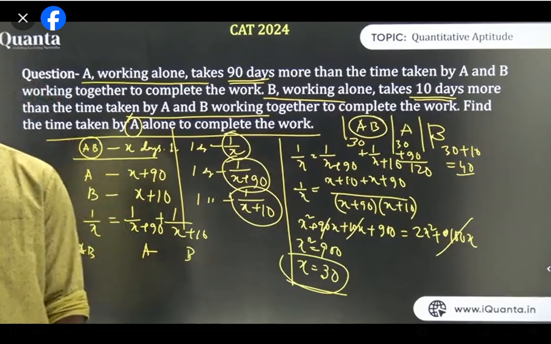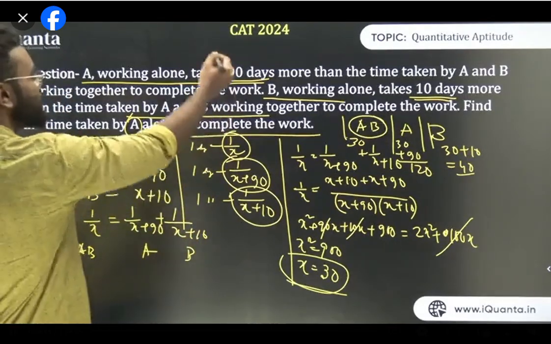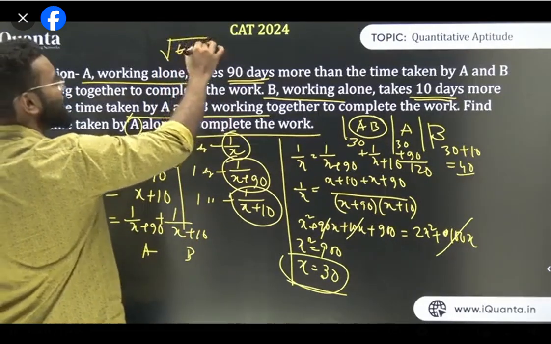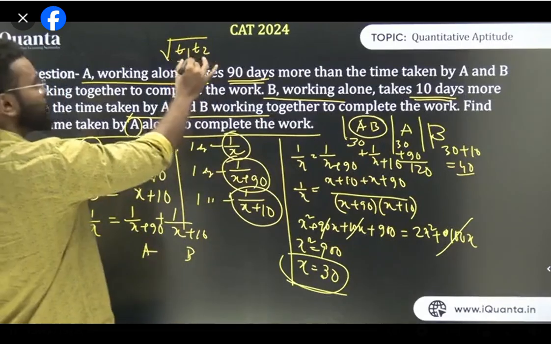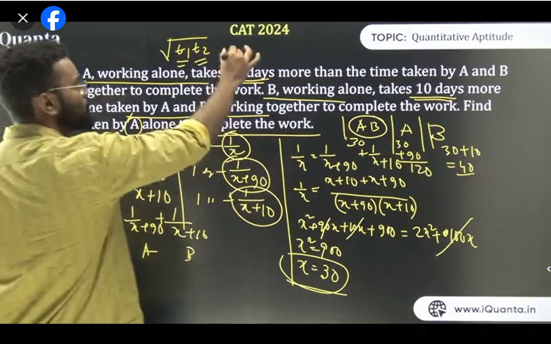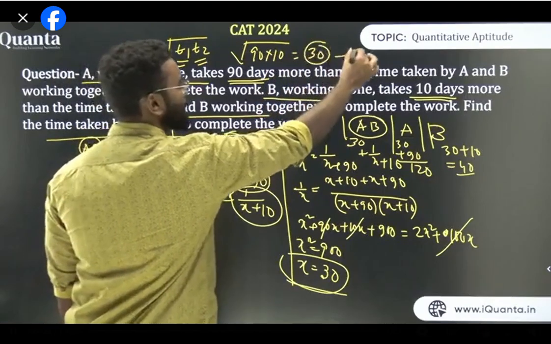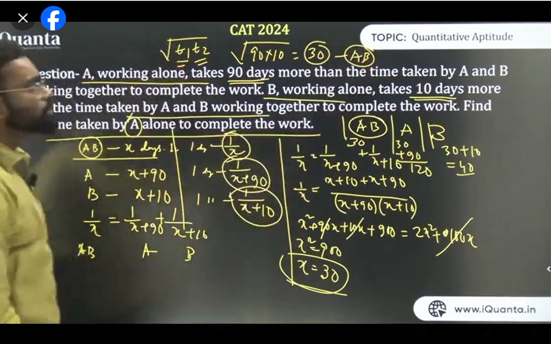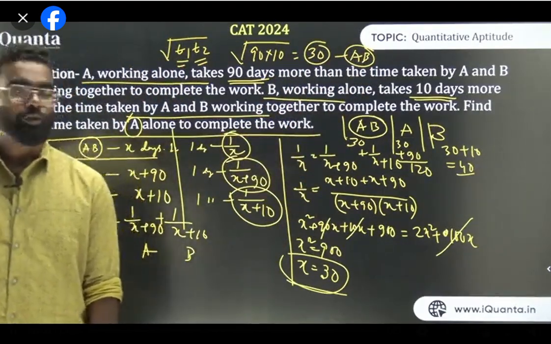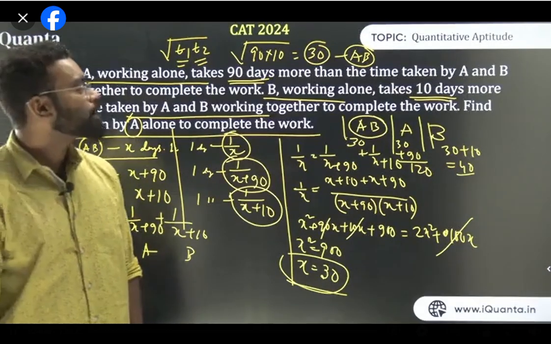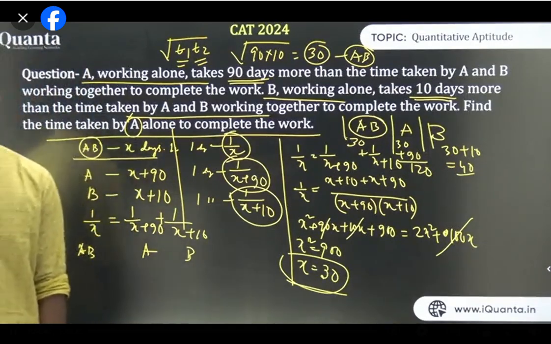Now, if you understand this thing, the shortcut to solve this question is root over T1, T2. What is T1, T2? T1 is the extra time for A. T2 is the extra time for B. So your answer is root over 90 into 10. So hence your answer is 30, which is the answer for AB together. So AB together will do the work in root over T1, T2 days. Now T1, T2 is root over 90 into 10. That is 30 straightforward. So that is like the shortcut.